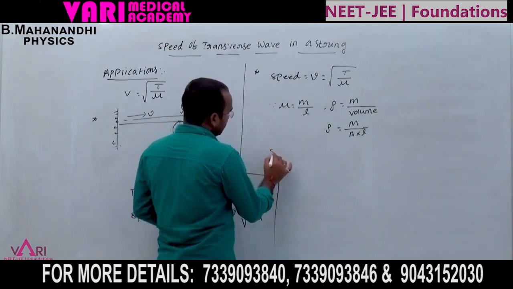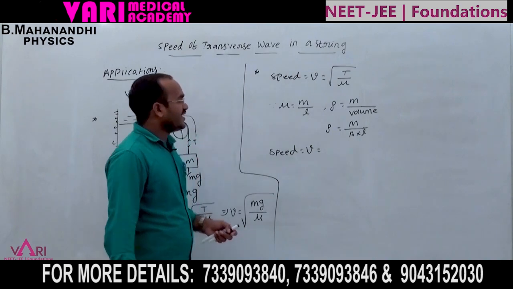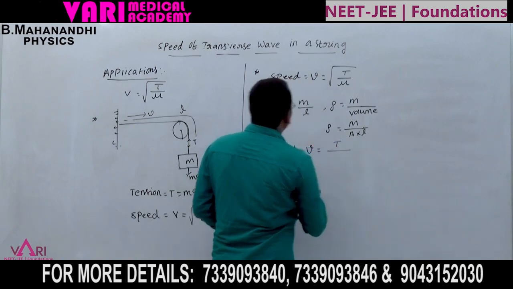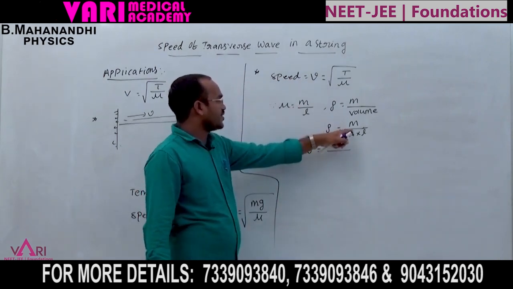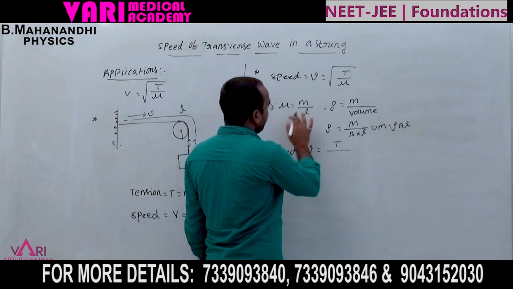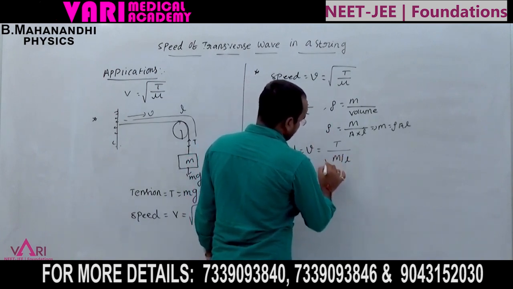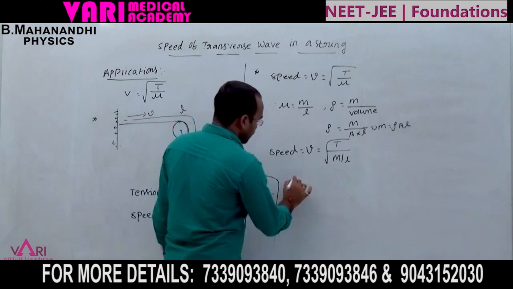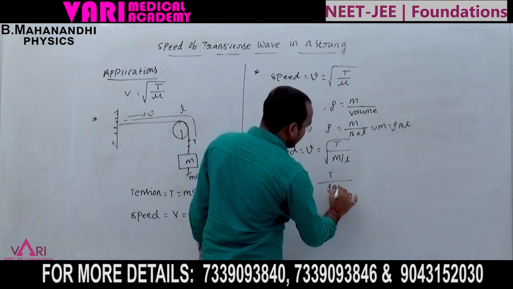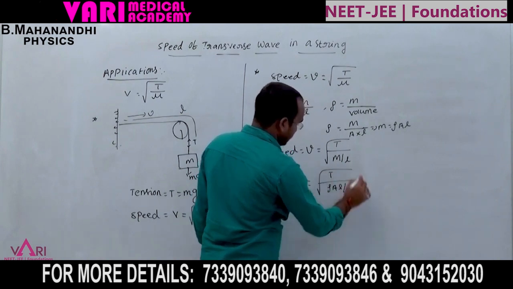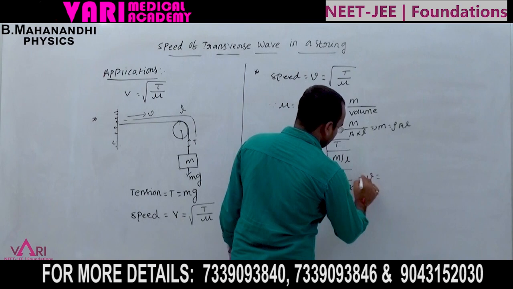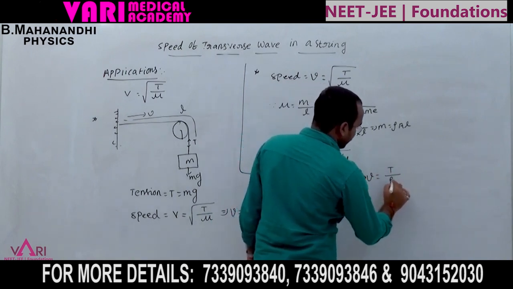Now the speed V is root of tension by mu, which is mass by length, and mass is equal to rho A L. Replacing mu with m by L, V equals root of T by rho A L by L. Here L cancels, and the remaining velocity V is equal to root of T by rho A.